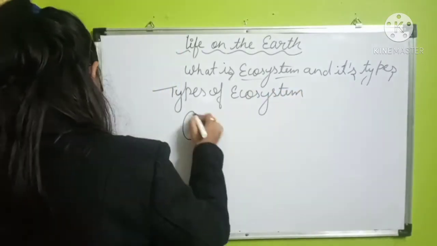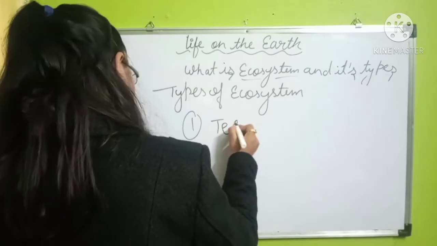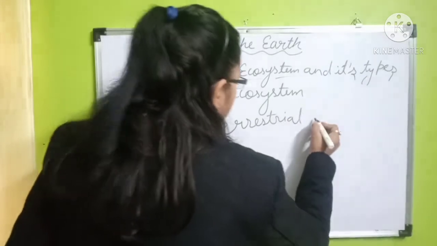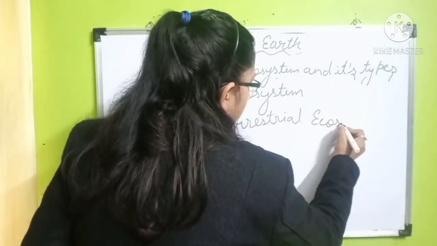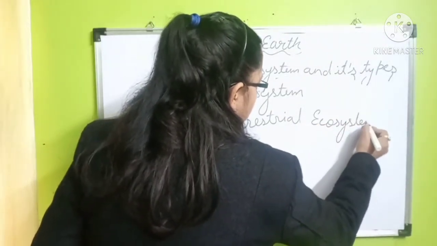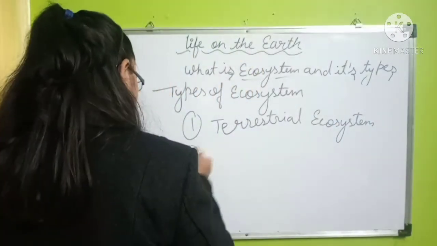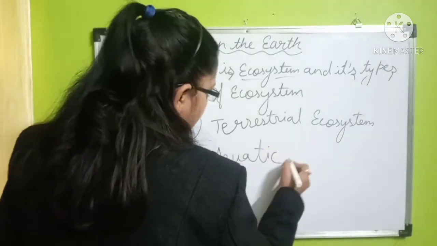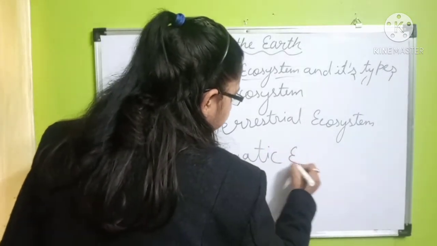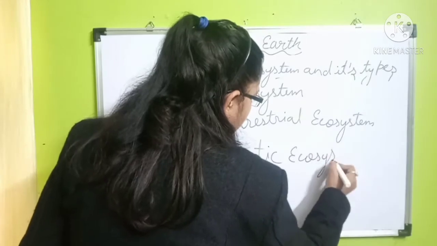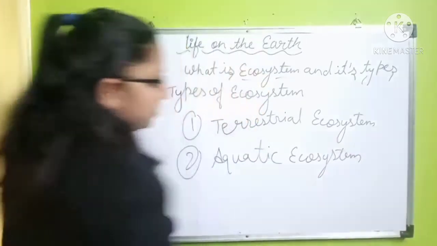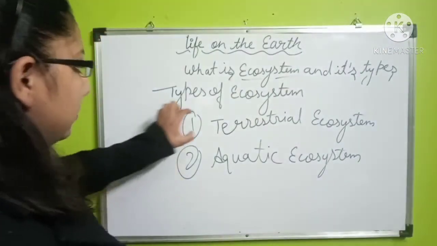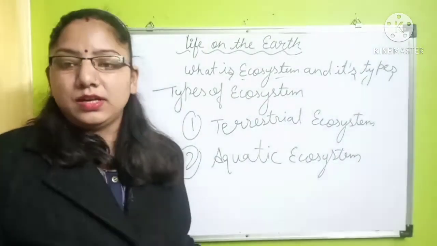So the first type is terrestrial ecosystem and the second is aquatic ecosystem. Terrestrial, as we know, means earth-like.